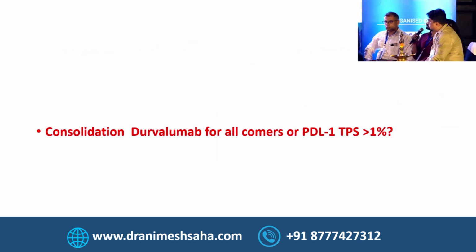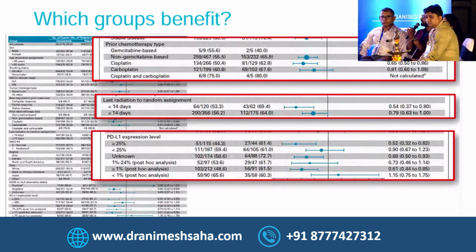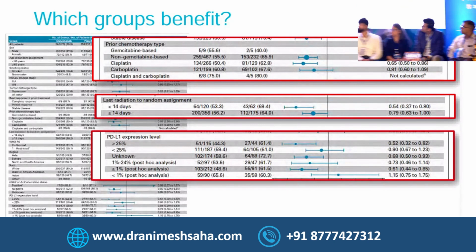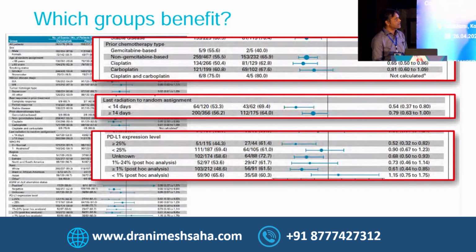Okay, so EGFR ALK negative and PDL1 positive, TPS more than 1%, then you are going for durvalumab. Anything you want to say? But in the trial, sir, they have included all patients. So if someone can afford it, what will you do? On the subgroup analysis, they have shown this. Yes, it was an unplanned post-hoc analysis where, if TPS was less than 1%, then it did not show much benefit.